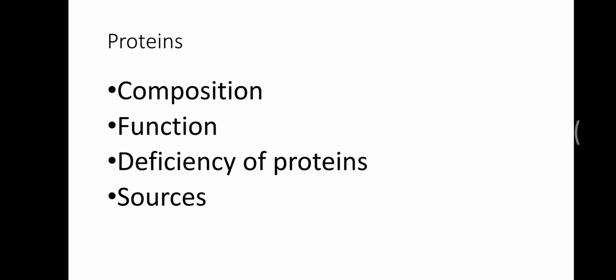If we talk about the sources of proteins, we can obtain proteins from foods rich in proteins such as meat, eggs, fish, milk, cheese, beans, nuts, and peas.